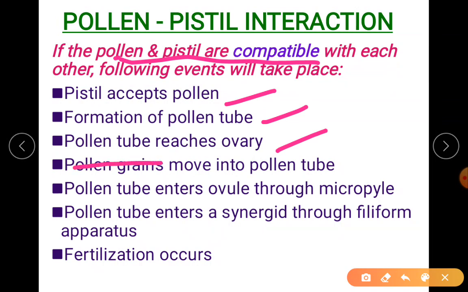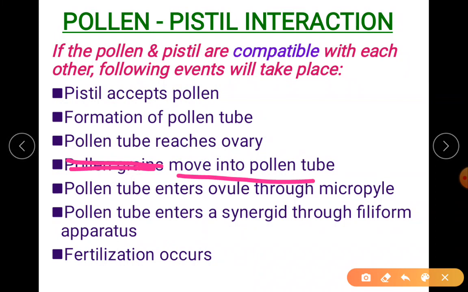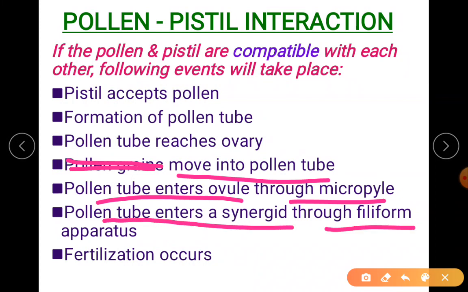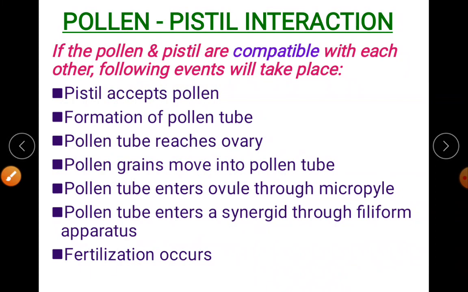This is a mistake here. It is the male gametes. Male gametes. I hope you all can write it. At this place, please cut off this word and write it as male gametes move into the pollen tube. Then the pollen tube enters the ovule through the micropyle. Then the pollen tube enters the synergid through the filiform apparatus. Finally, fertilization occurs. This is when it is compatible.